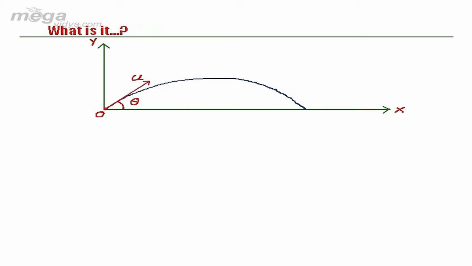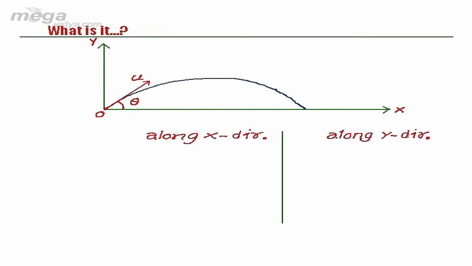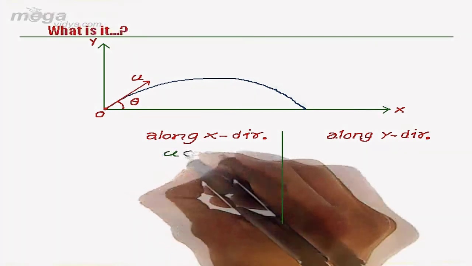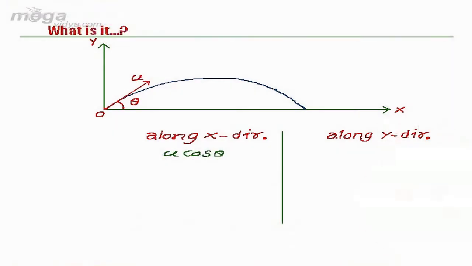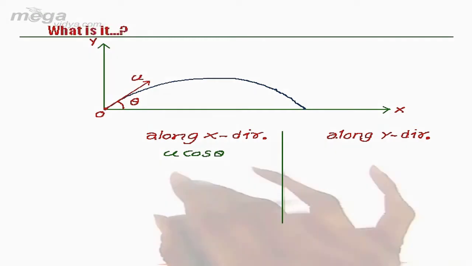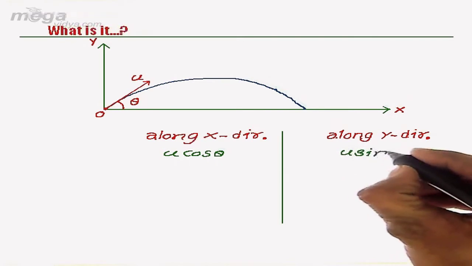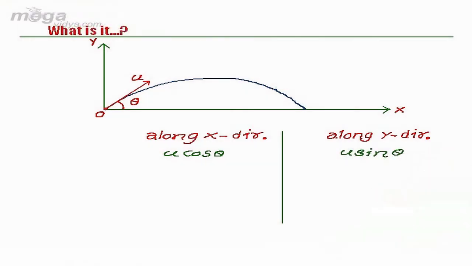We can easily say that the initial velocity of projection for this cricket ball will be u cos theta along x direction, or we can say horizontal, and along y direction we can easily write velocity of projection to be u sin theta.